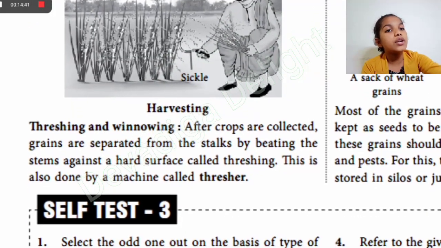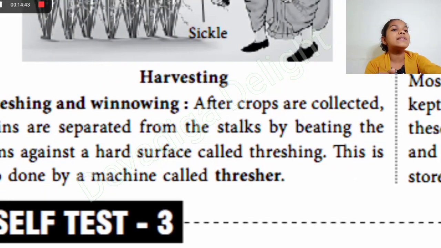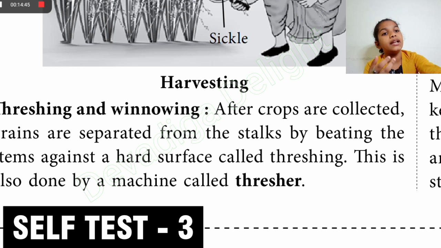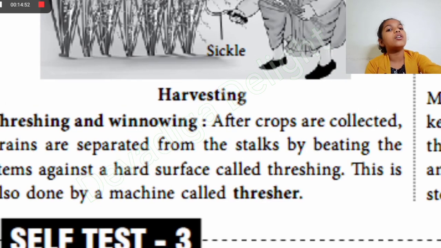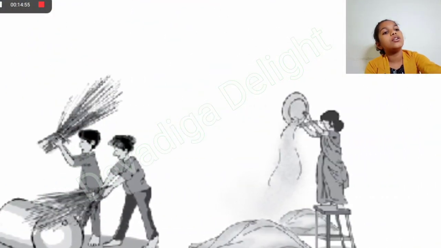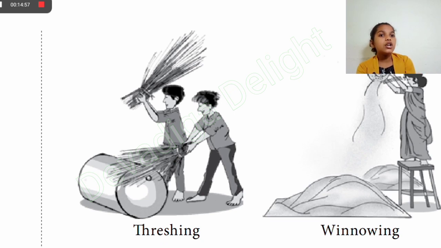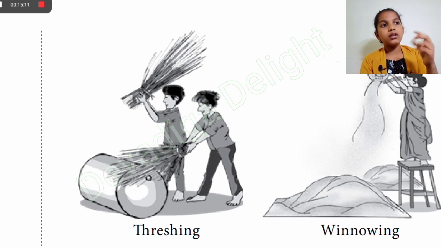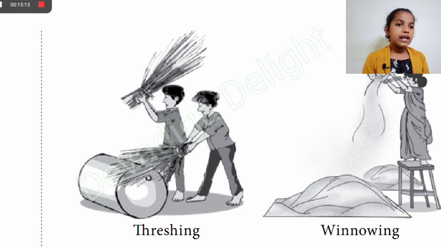And next one is threshing and winnowing. After crops are collected, the grains are separated from the stalk by beating the stems hard against a surface, which is called threshing. This is also done by a machine called a thresher. So for doing it, you will take wheat or rice, whatever you're growing, and then you will put it against a surface and beat it hard. Then all the seeds will come out. Then you should take the seeds.